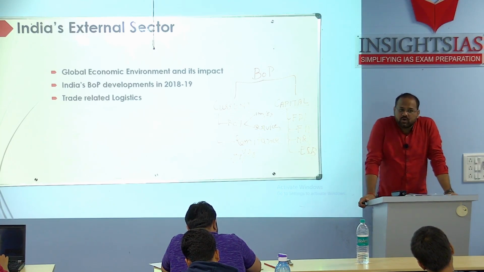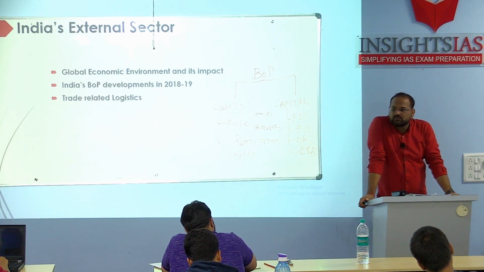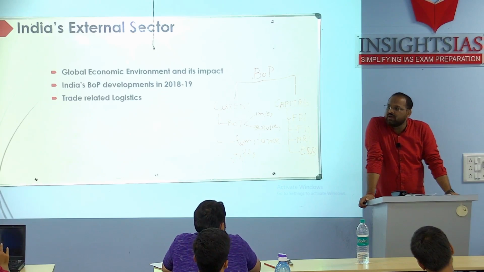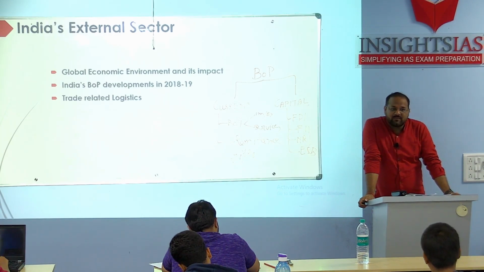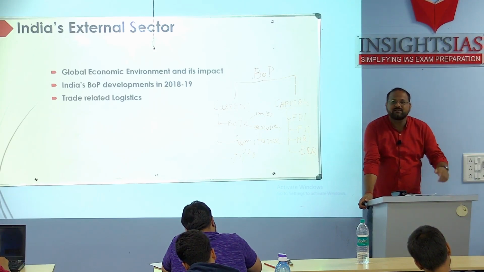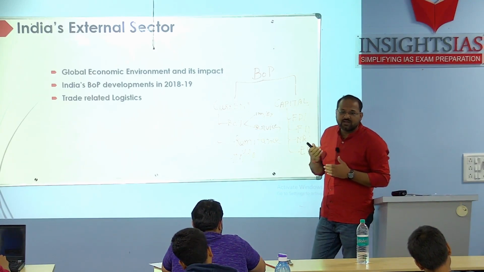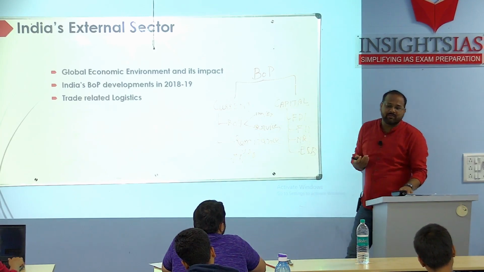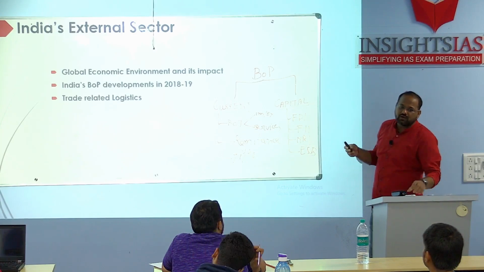When we talk about logistics, what basically comes into our mind? What does logistics mean? Transport is one, then warehouses, cold chain. Then logistics parks have been established, multimodal logistics parks have been established. We are giving subsidy on cold chains and warehouses. So they are saying again that the Indian logistics sector is one of the sunrise industries where we can capitalize with respect to employment and overall growth.